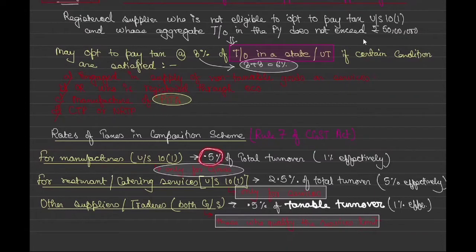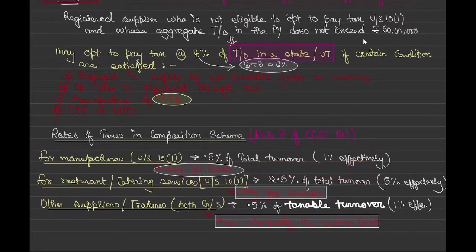And when I say 0.5, that means CGST 0.5 plus SGST 0.5, which will become 1%. So that is 0.5% of total turnover, which means 1% effectively.